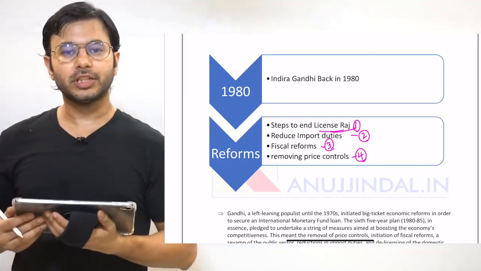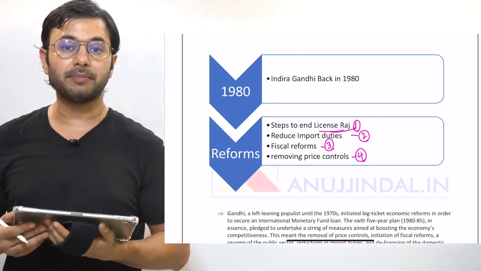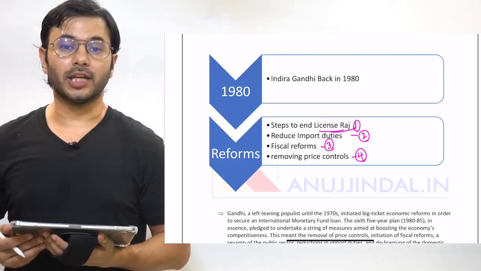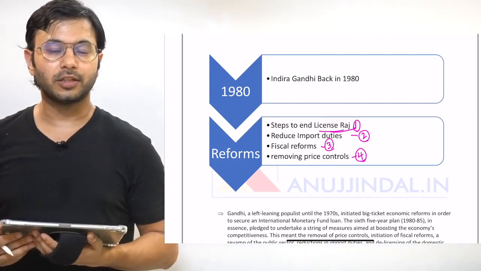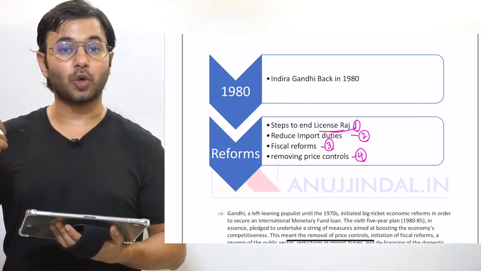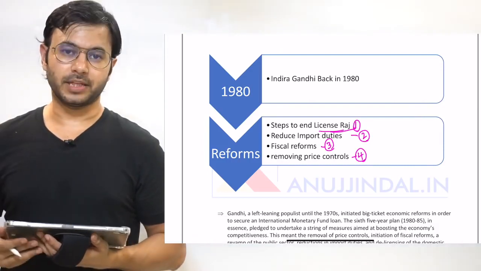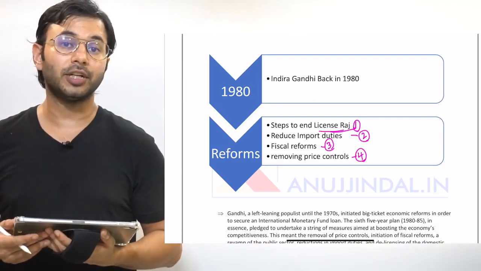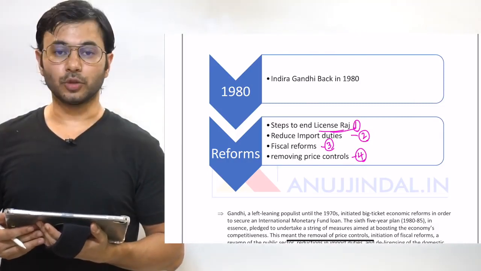Let's assume that today the government says that bread can be sold only for rupees 20 and not higher than that. What will be the result? Majority of the companies would either go out of business or would stop making bread, because breads are priced at 30 to 50 rupees. Result, economic growth would be hurt.